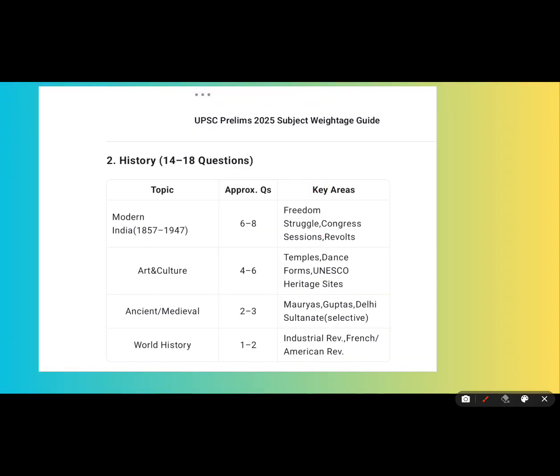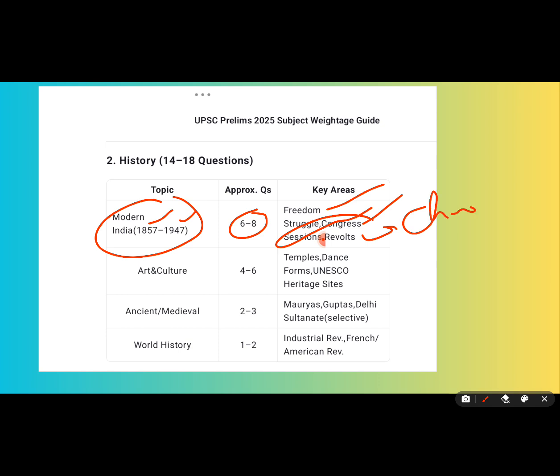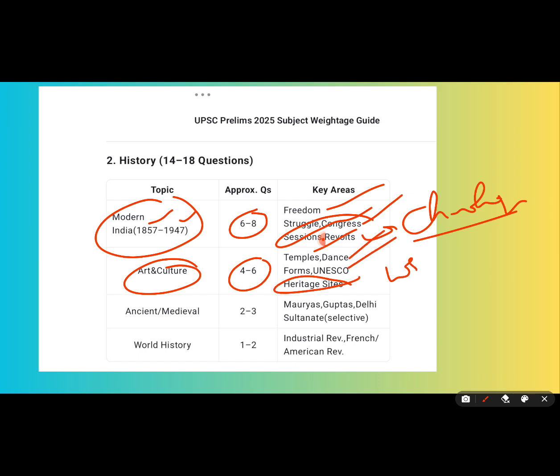If you talk about history, from modern history, especially 1857 to 1947, you get 6 to 8 questions. So focus on the freedom struggle, Congress sessions, which are very important, and different revolts. Sometimes they also ask the chronology of events, so focus on that. Next, art and culture. You get 4 to 6 questions from art and culture: temples, dance forms, UNESCO, and recent World Heritage sites. Focus on them.